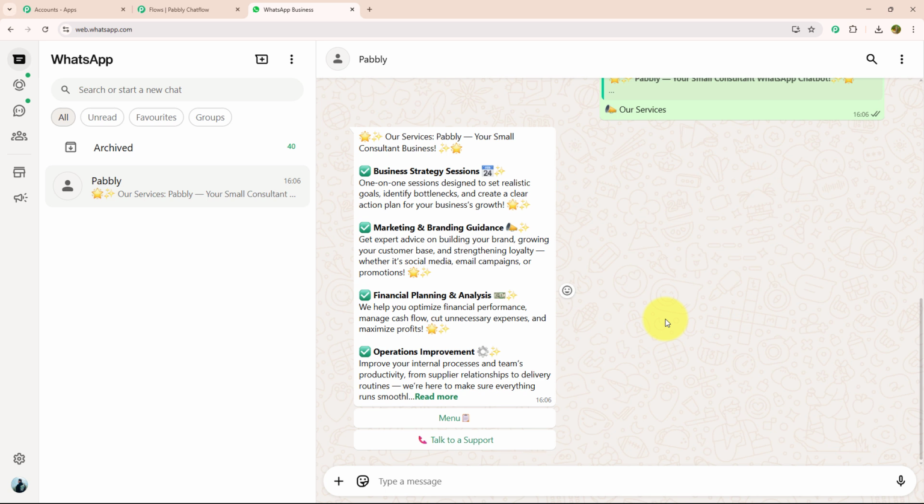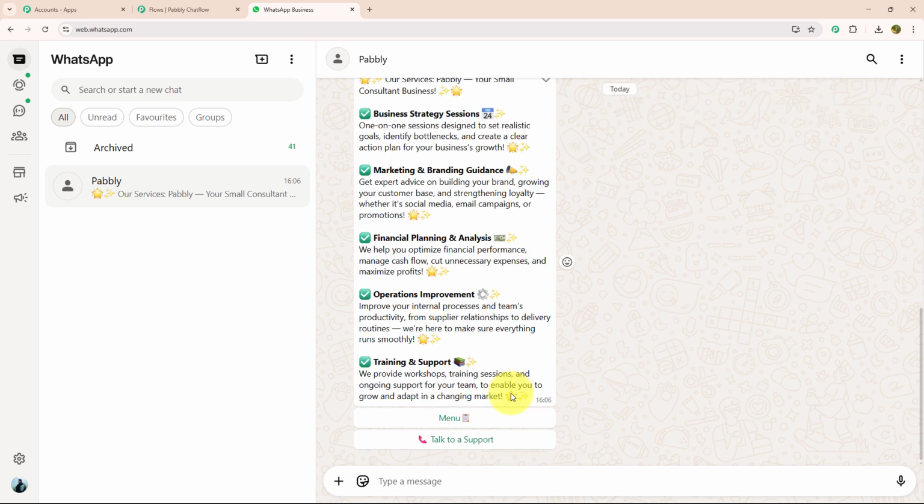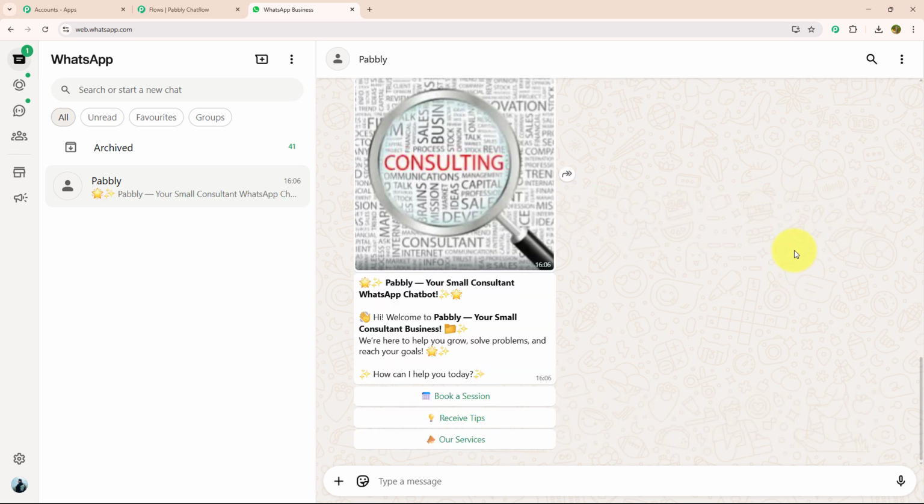As soon as I have clicked on our services, I got a response in which they give information about the services that they provide, and with that they have also provided me 2 action buttons: menu and talk to support. Let's click on the menu option. As soon as I have selected the menu option, I got the initial message again. This time let's click on book a session.